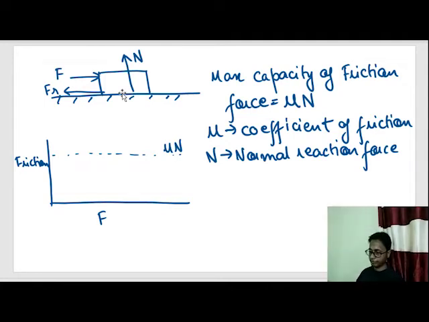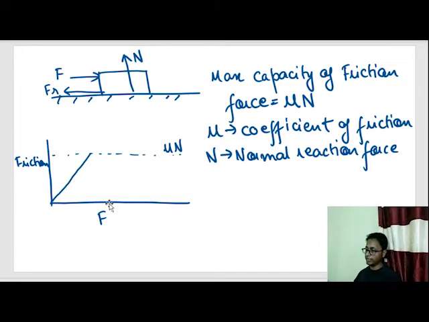Okay, so what happens out here when my force is equal to 0? The friction force will also be equal to 0. When I increase the force to 1, friction force will also get increased to 1. So this will continue, or the friction force will keep adjusting to my applied force until it reaches its maximum value. After it reaches its maximum value, I apply more force.